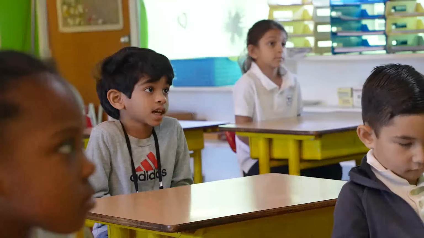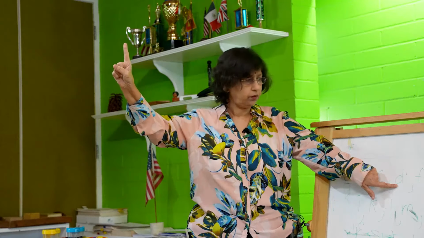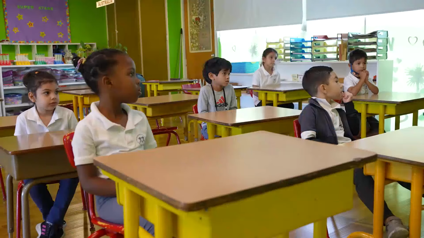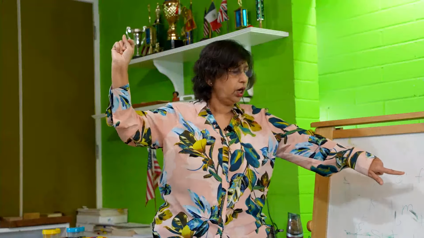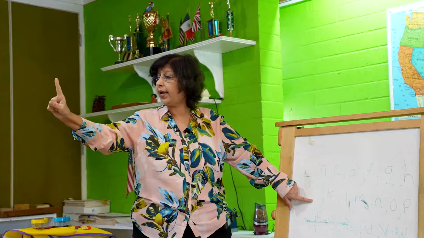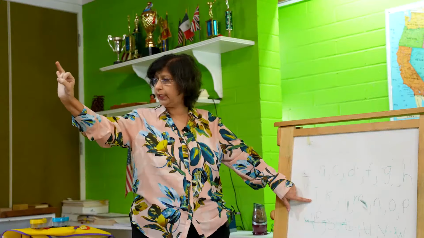Now, can we start with the states? I'm going to go alphabetically. Start with A: Alabama, Alaska, Arizona, Arkansas. Then 3 states with C: California, Colorado, Connecticut. Very good. D, 1 state: Delaware. F, 1 state: Florida. G, 1 state: Georgia. H, 1 state: Hawaii. I, 4 states: Idaho, Illinois, Indiana, Iowa. Excellent.